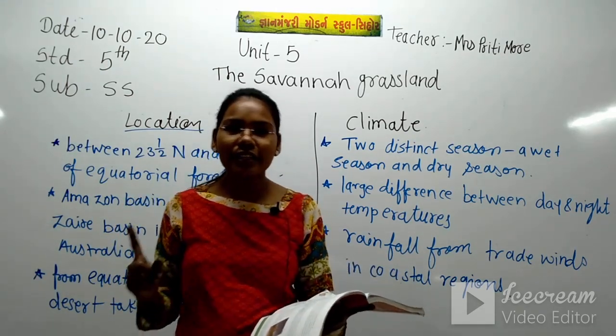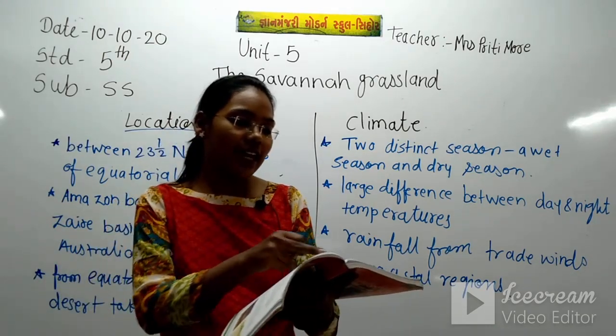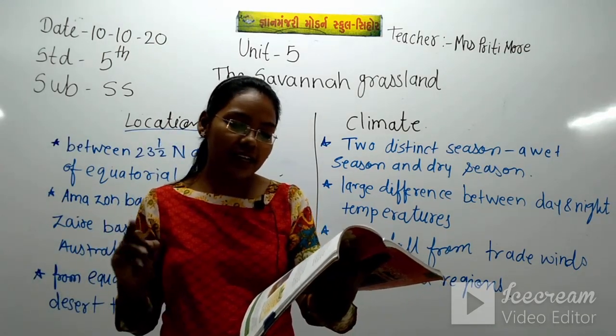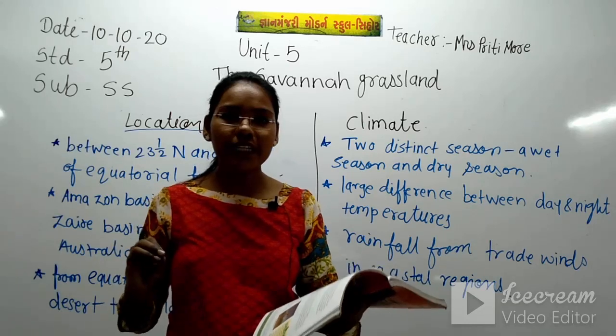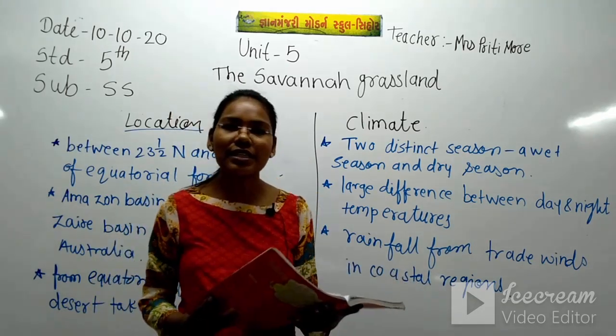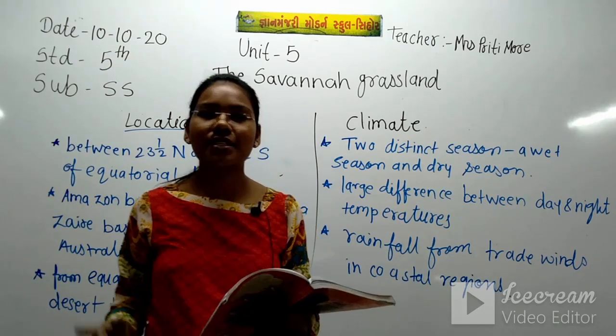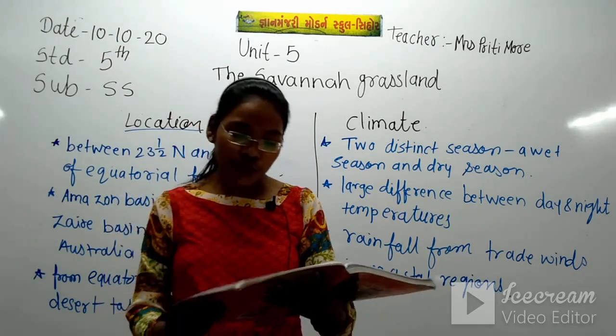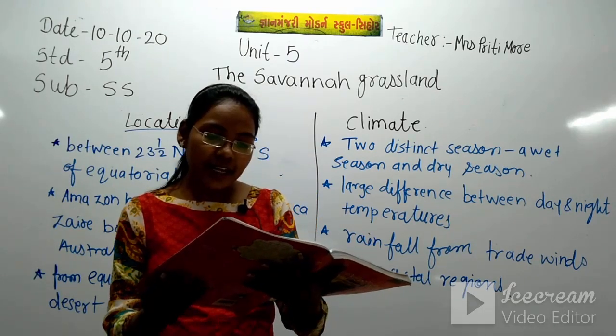These kinds of trees grow in this grassland region, and the elephant grass grows up to 1.5 meters high.